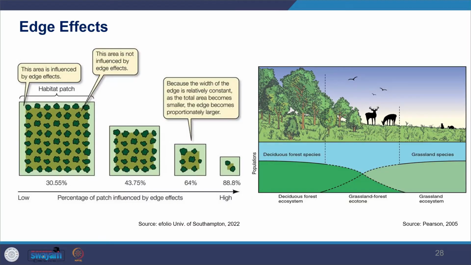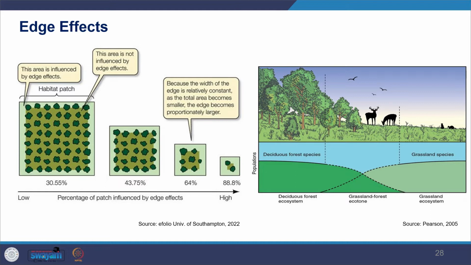So small patches are also susceptible to edge effects, and isolation. So edge effect can also happen. So let's look into what edge effects are. Edge meaning boundary. It's related to increased length of habitat edge. So more and more you are creating the boundaries, more and more you're exposing it. So more and more edge is created. So compared to the total area, you have much of the periphery boundary area. So that's said as edge effects.